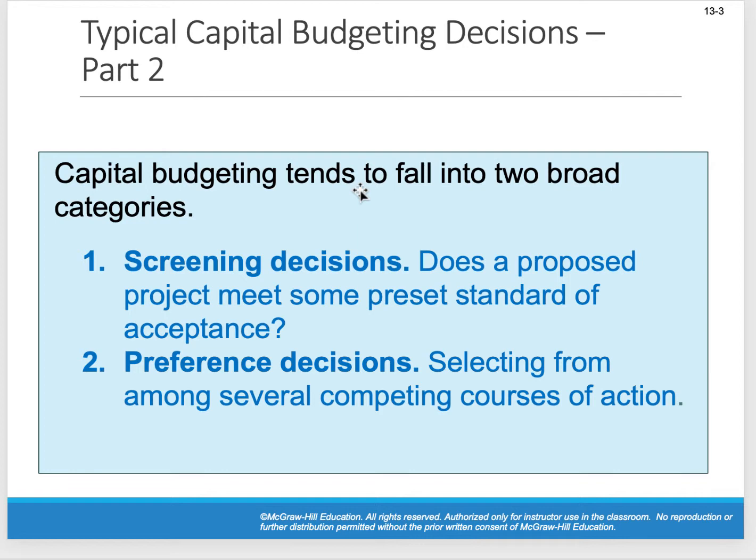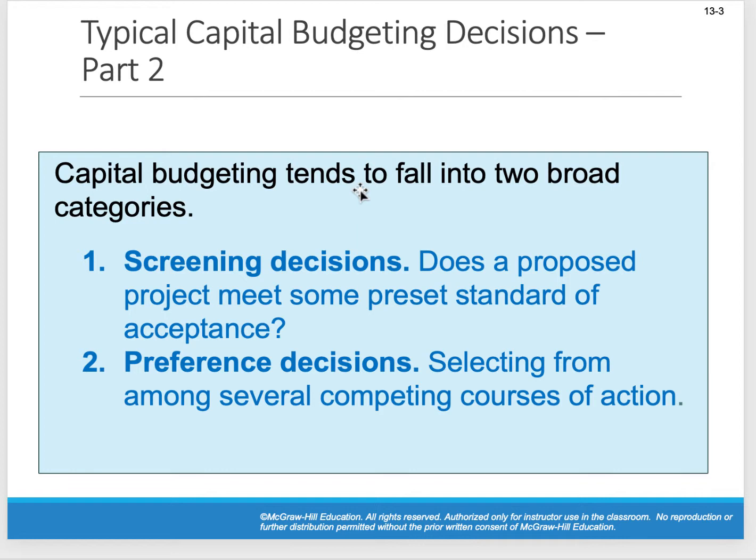So when we do a screening decision, we say, okay, here's the net present value of this piece of machinery or of undergoing this project. If that net present value doesn't give us a certain return, or we'll look at the payback period, if it doesn't meet some preset standard, for example, the company says, you know what, any project we invest in has to have a payback period of at most 4 years. Anything more than 4, we're not going to invest in that asset or that project. That's what the screening decision is.